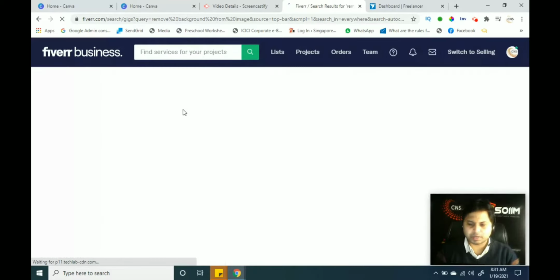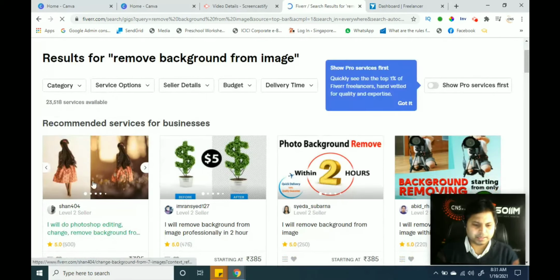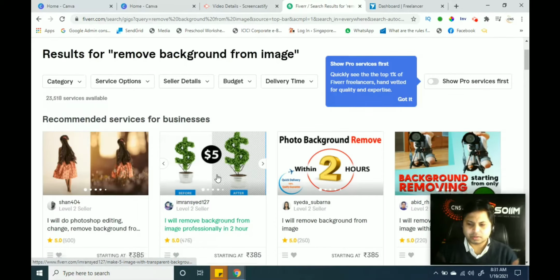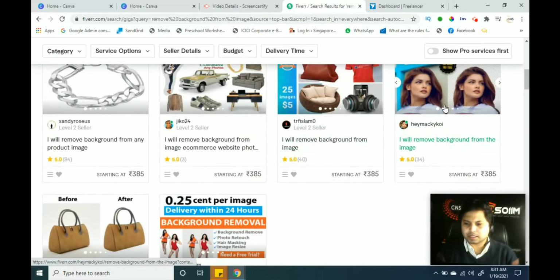We click on this part, and we can see this was the image. The seller has done Photoshop here and done these things. This was the image, and this was done here. You can see a lot of differences are given here. Few images are created here. So you can see, simply I click on this part, I will remove the background from the image.